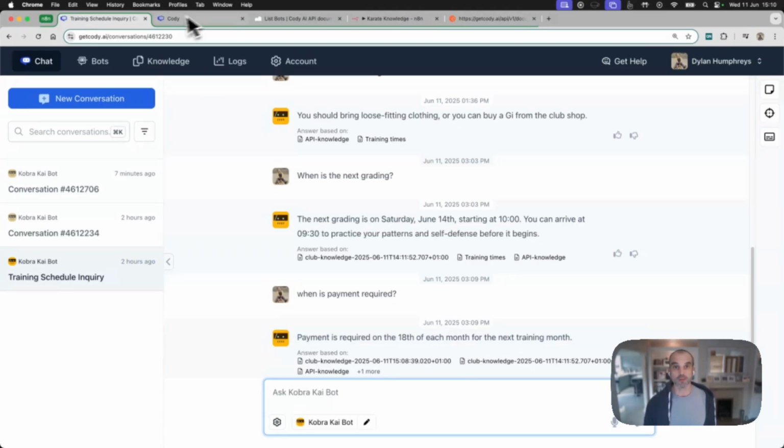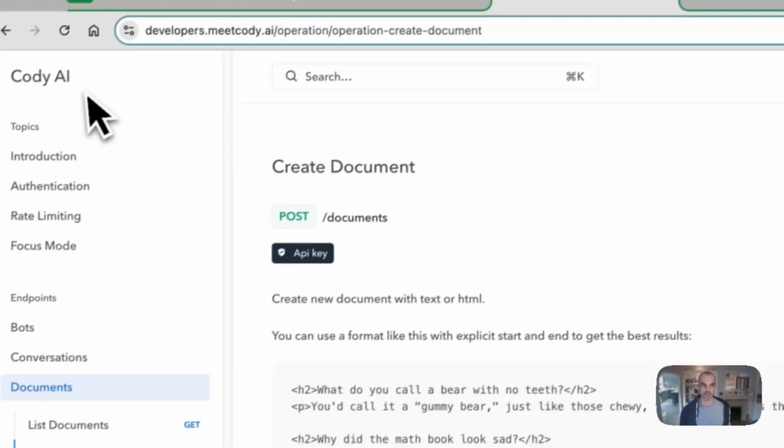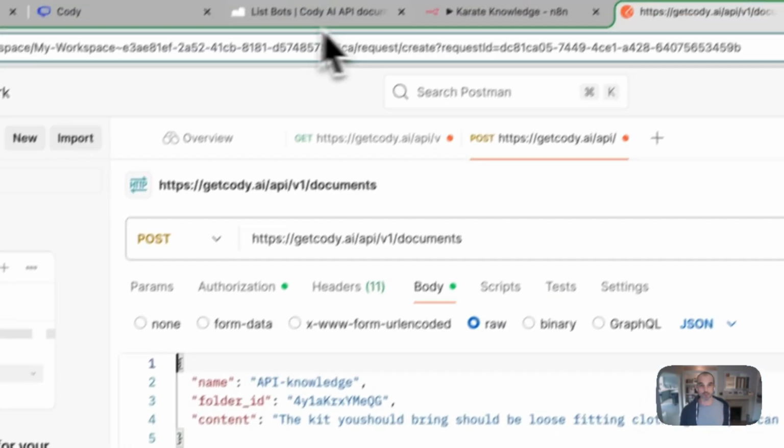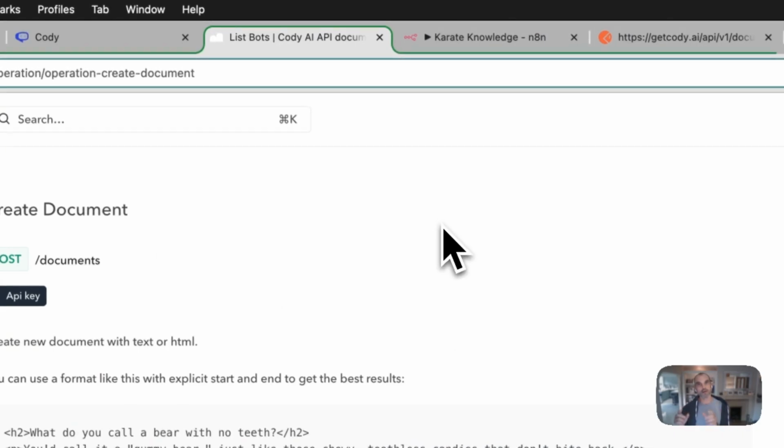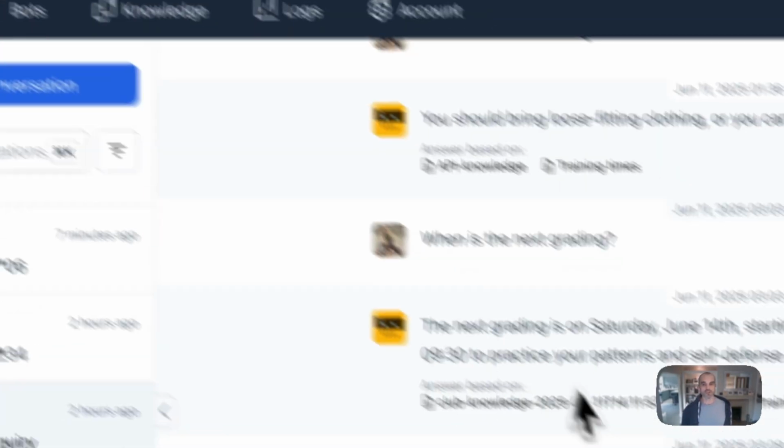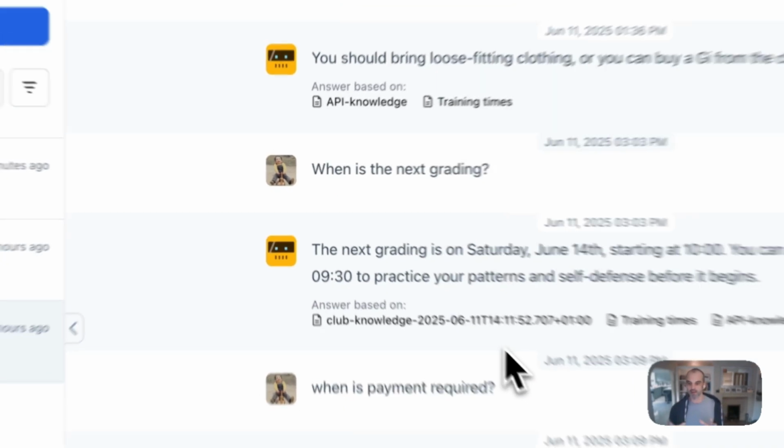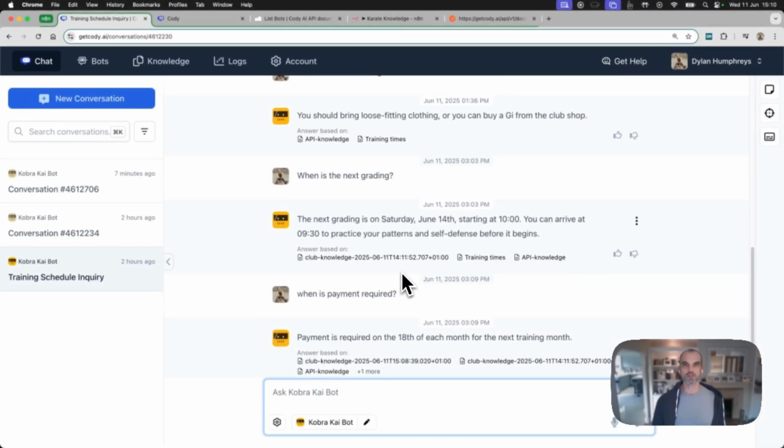Just a few words of advice if you're going to try and do this in a different platform. Do have a search for the API documentation and do experiment with Postman. That will really help you narrow down exactly what calls you need to make. So I think that's it, folks. We now have a self-learning bot which we can distribute either to ourselves or to the club at large.